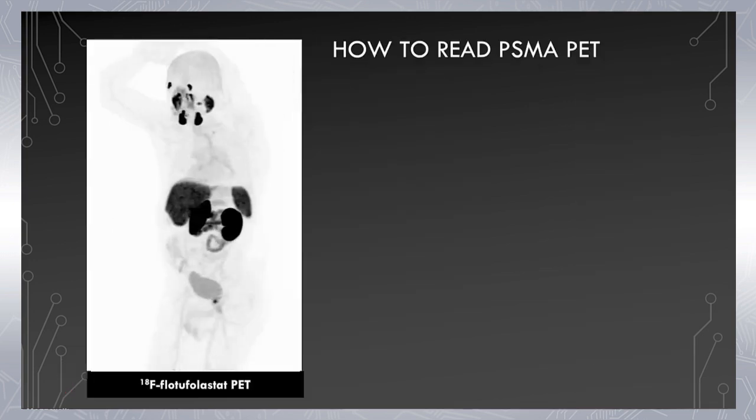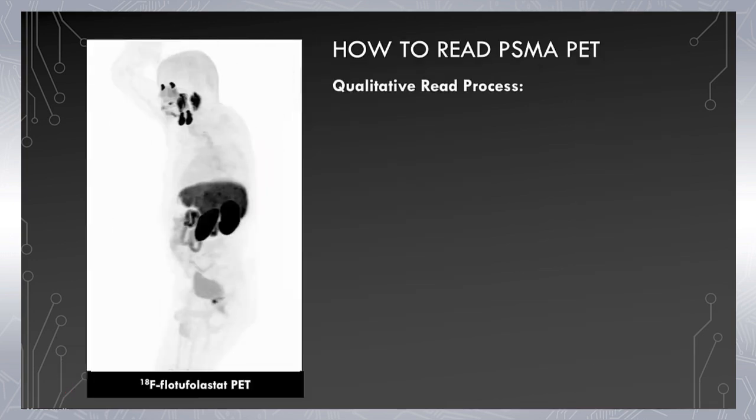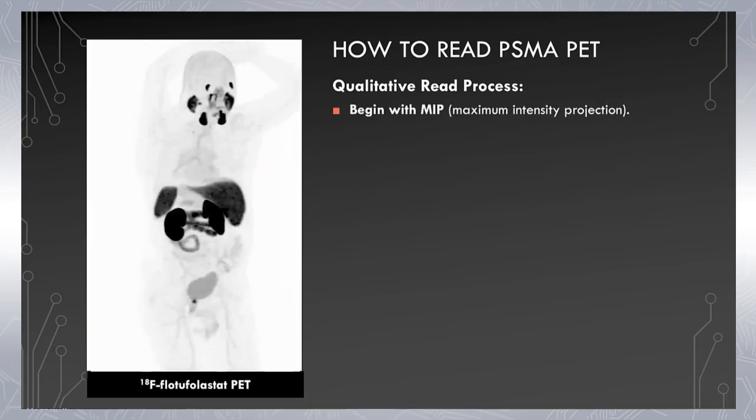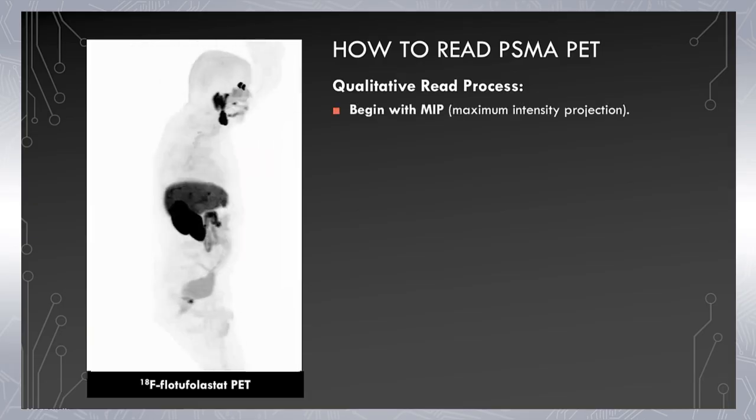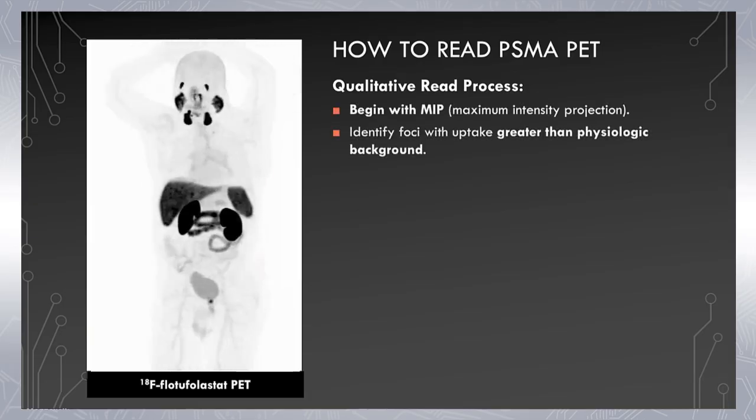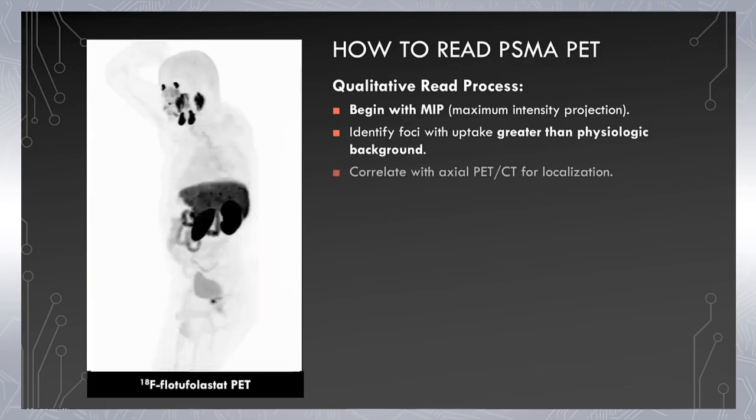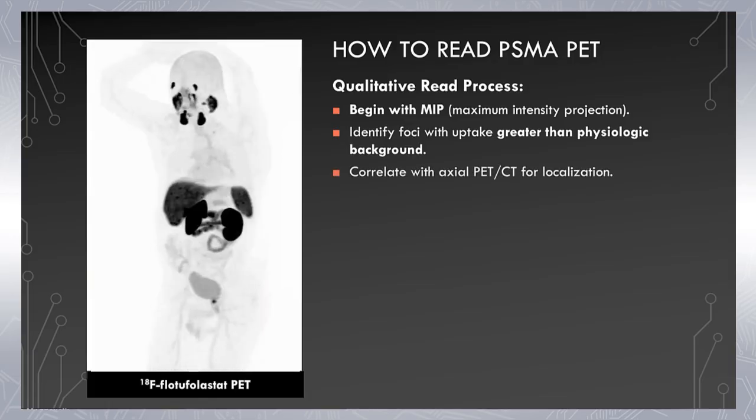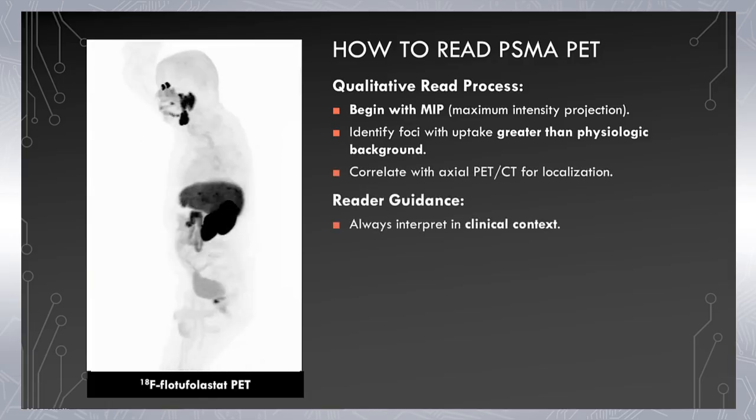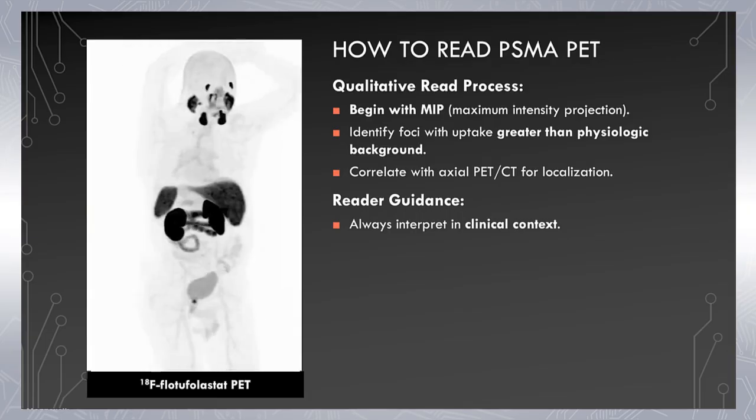So how do we read PSMA PET? This is a qualitative, not a quantitative, read process. We always begin with the MIP, the maximal intensity projection. We identify foci of uptake that are greater than physiologic uptake, and we correlate with axial PET-CT for localization. Importantly, and very importantly, always interpret within the clinical context.